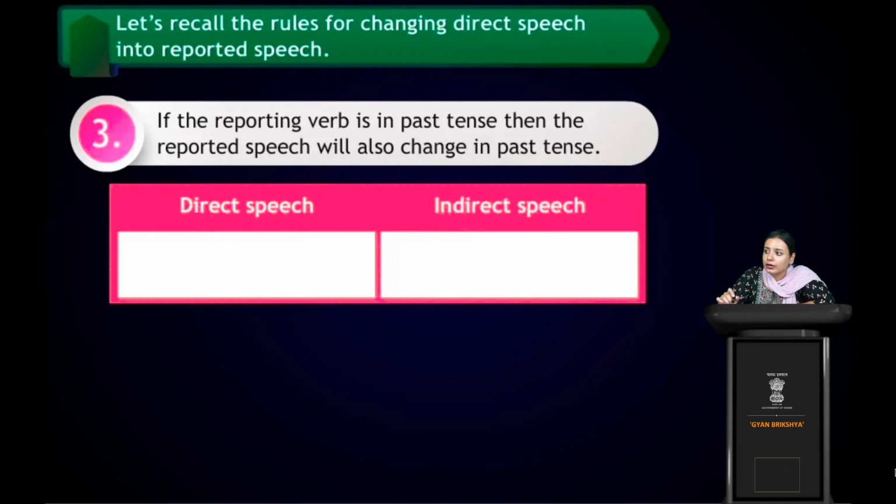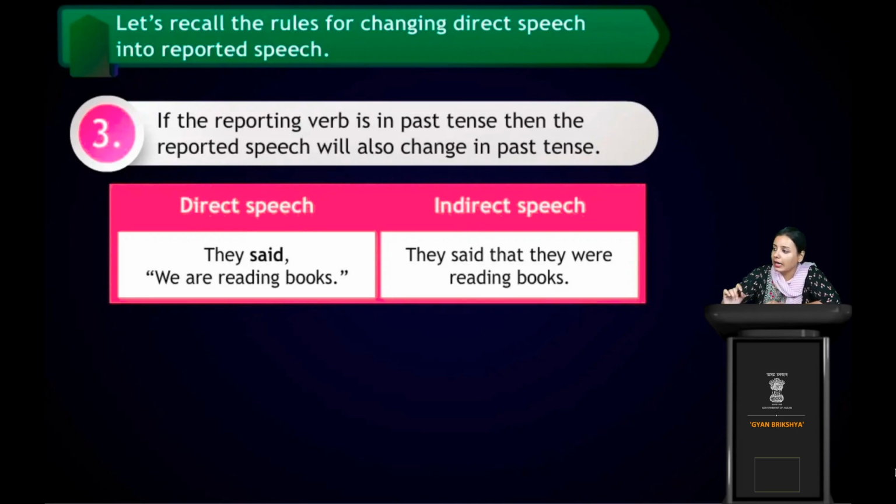Okay, now see the next rule. If the reporting verb is in past tense, see the difference. If the reporting verb is in past tense, then the reported speech will also change into past tense. Okay, if you already see the past tense, we have to change the reported speech into a past form only. Let's see with the example. They said, we are reading books. They said, we are reading books. Now see the indirect speech. They said that, okay, we have to include that in indirect speech, we all know. So they said that they were reading books.